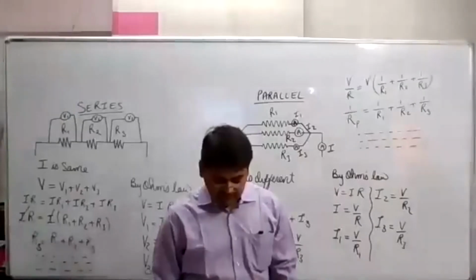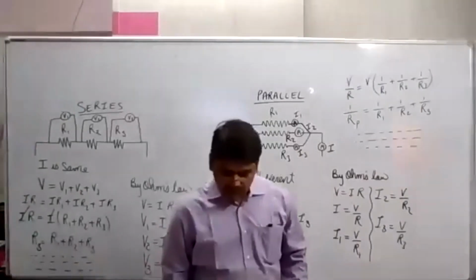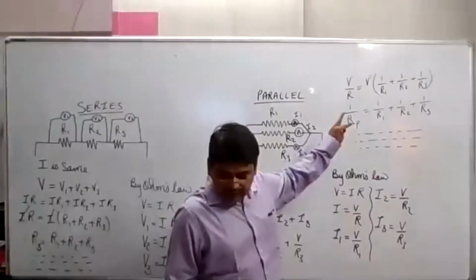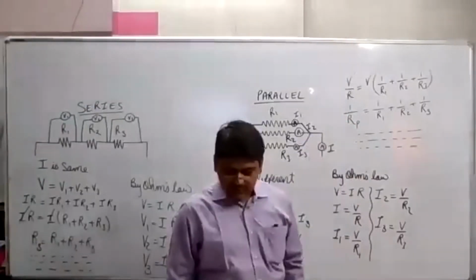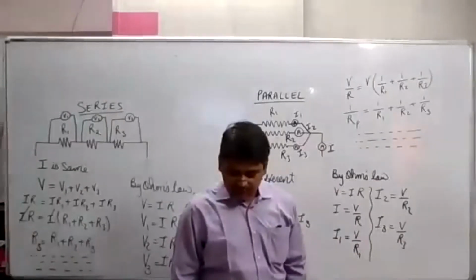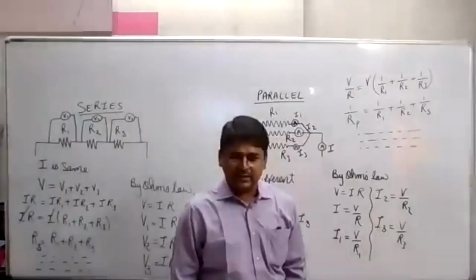Read the last 3 lines. Thus, we may conclude that the reciprocal of the equivalent resistance of a group of resistances joined in parallel is equal to the sum of the reciprocals of the individual resistances.